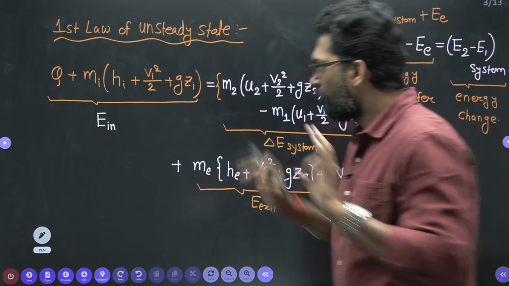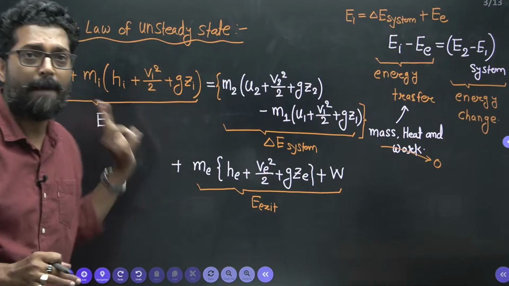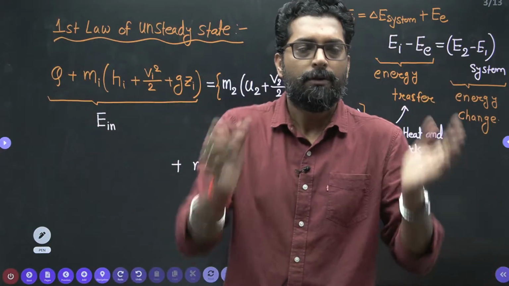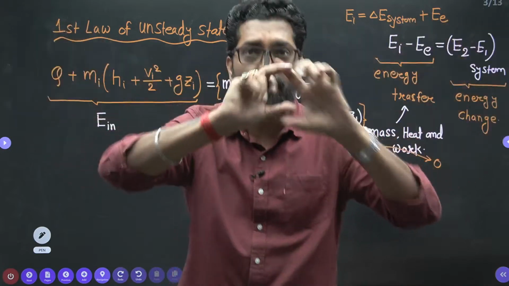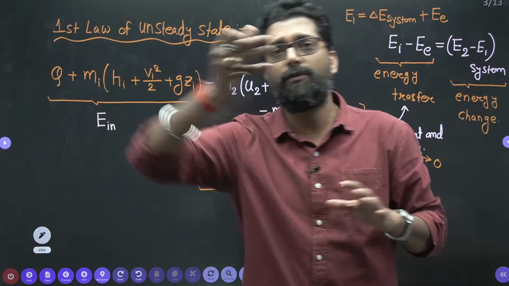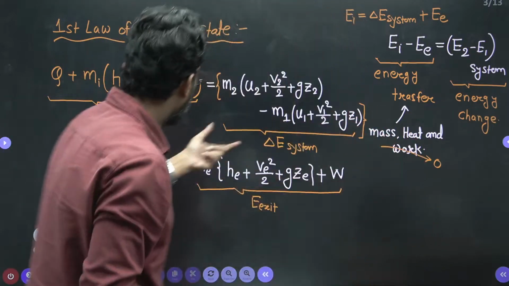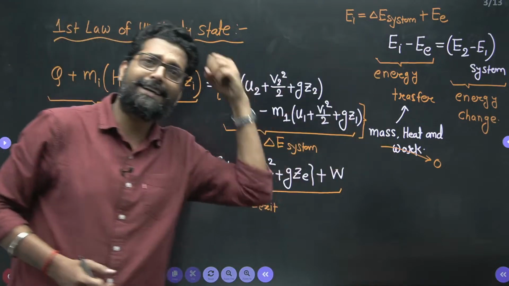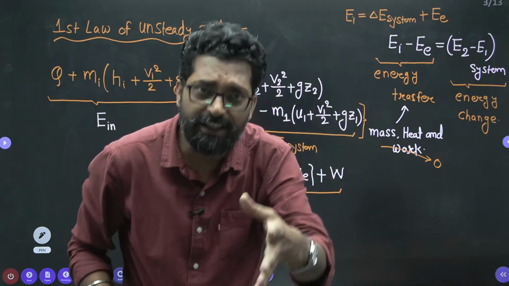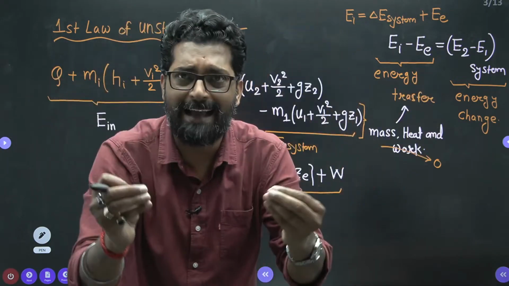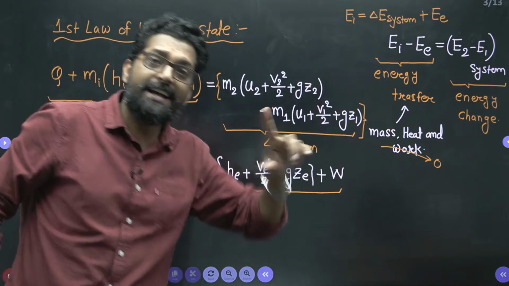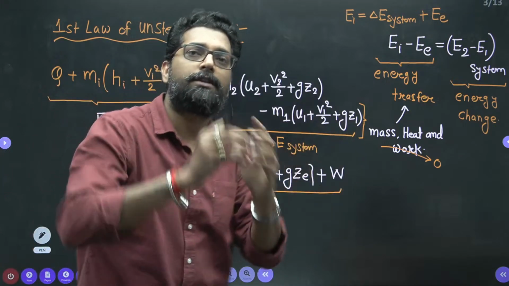Now, my dear, please write these things in a very proper manner. When you have to solve a Bernoulli equation problem, first you have to write the conservation equation. Then you have to take the assumptions, which is the given condition, which is given and which is not given. Accordingly, you have to take it as 0. For any equation, whether conservation of mass, momentum or energy, first write the full form of the equation. Then according to the question, put in the given values.